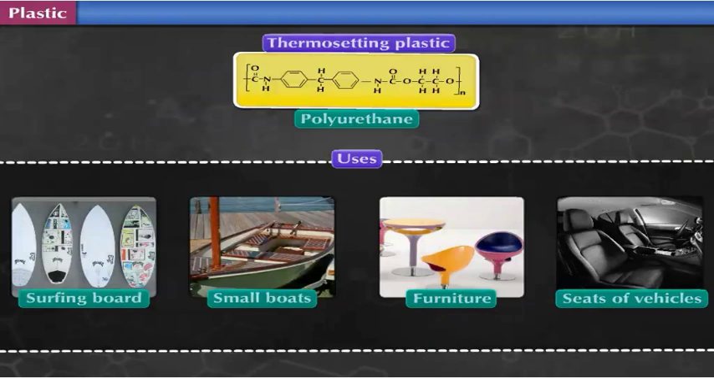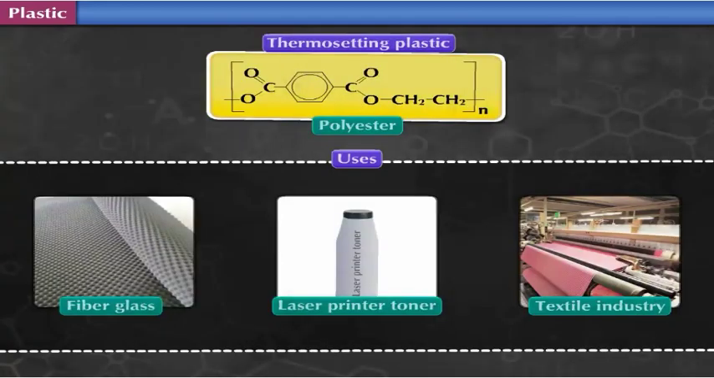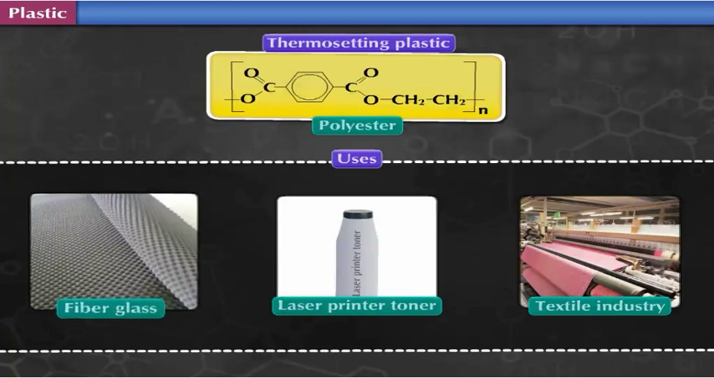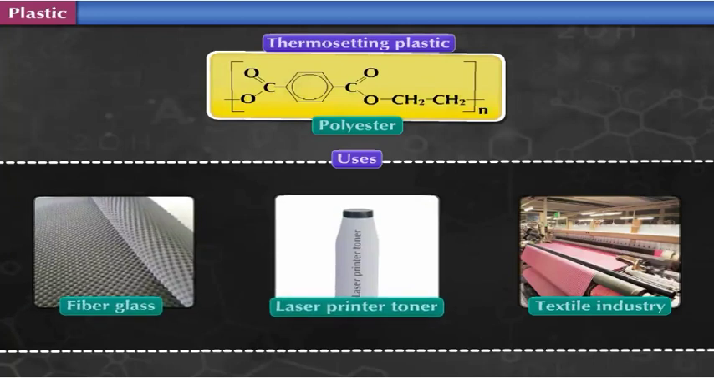Polyurethane is used in the manufacture of surfing board, small boats, furniture, seats of vehicles. Polyester, a type of thermosetting plastic, is used in the manufacture of fiberglass, toners of laser printers, textile industry, etc.